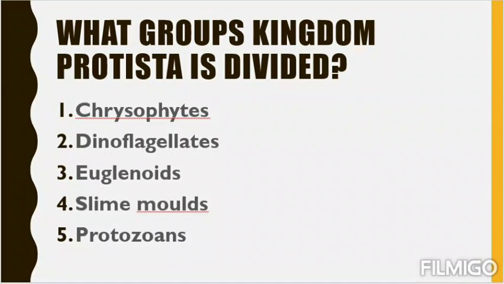So first we'll start with the names of the groups. There are 5 groups: chrysophytes, dinoflagellates, euglenoids, slime molds, and protozoan. You can have a shortcut like CDESP. C stands for chrysophytes, dinoflagellates, euglenoids, S stands for slime molds, P stands for protozoan. So these are the 5 groups.